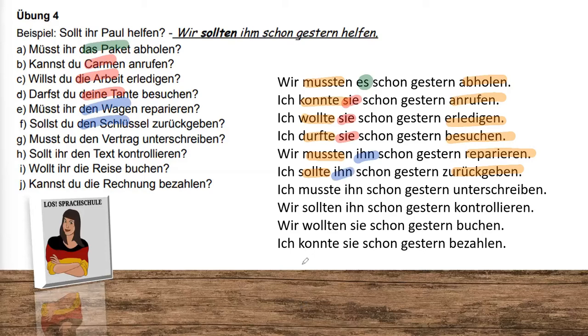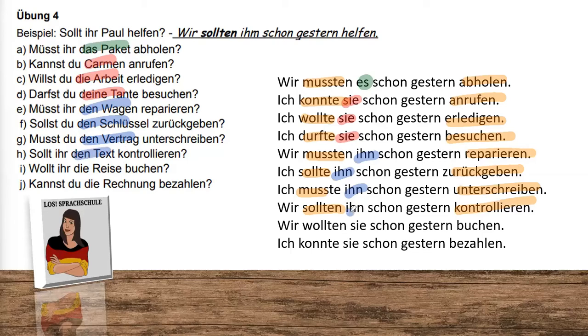Musst du den Vertrag unterschreiben? Ich musste ihn schon gestern unterschreiben. Do you have to sign the contract? I had to sign it yesterday already. Sollt ihr den Text kontrollieren? Wir sollten ihn schon gestern kontrollieren. Do you have to control or check the text?